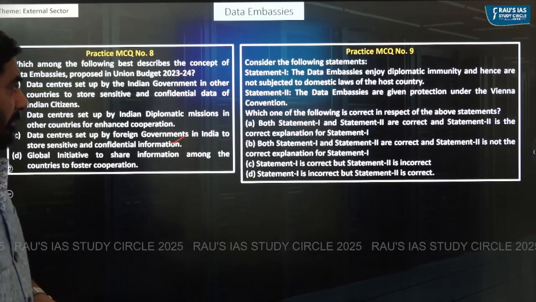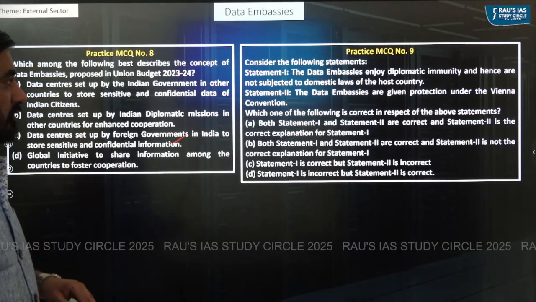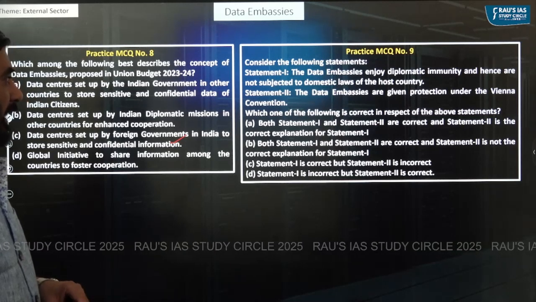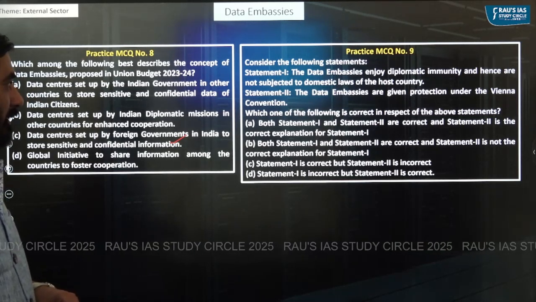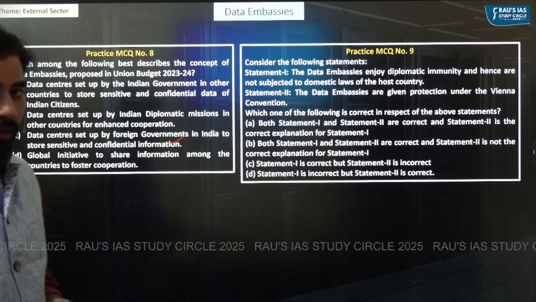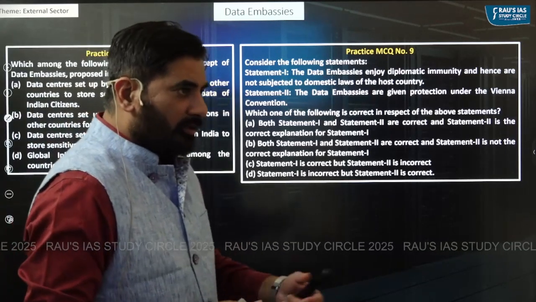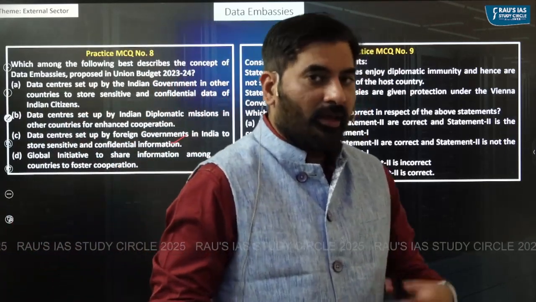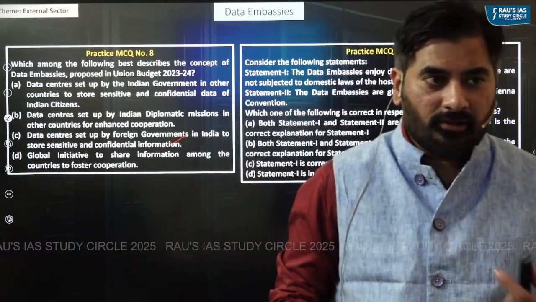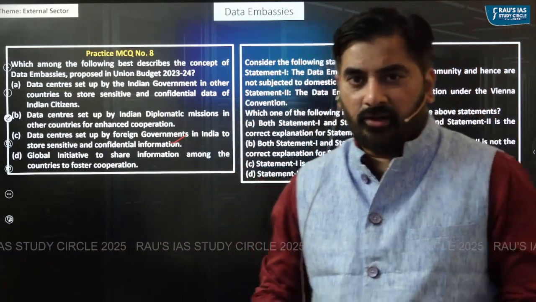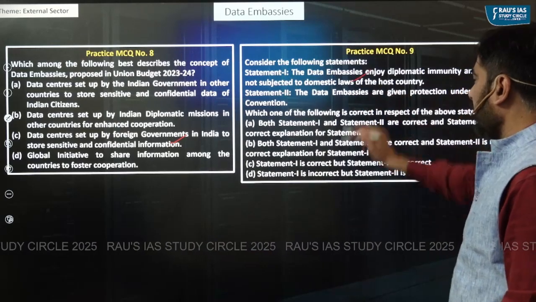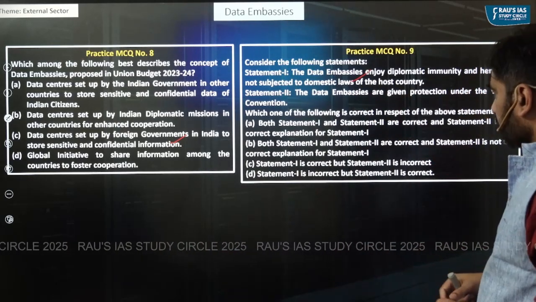Consider the following statements. Data embassies enjoy diplomatic immunity and hence are not subjected to domestic laws of the host country. Do they enjoy diplomatic immunity? Yes. Are they subjected to domestic laws of the country? Obviously not, right? So the first statement is correct.